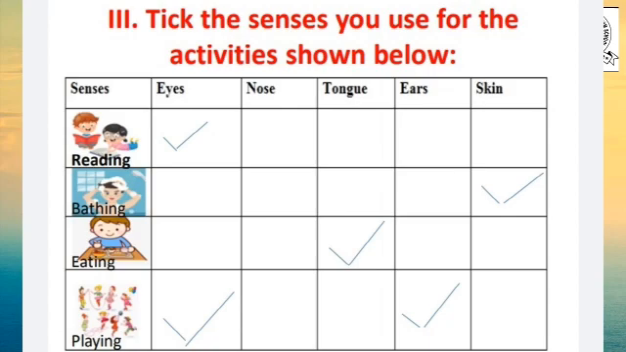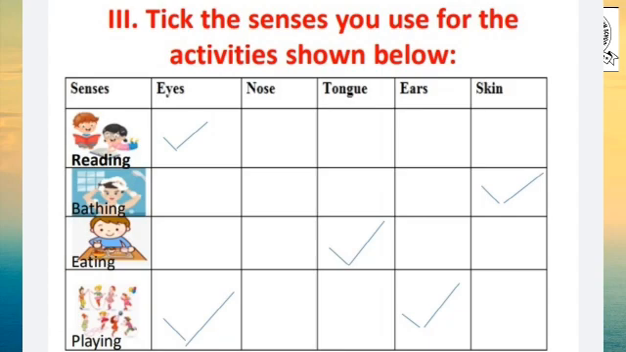Second one, bathing. When you take a bath, what do you use? Eyes, nose, tongue, ears or skin. Which one? Eyes are also important for bathing, you can see. Then skin. How is skin used? To recognize whether the water is hot or cool. So skin.